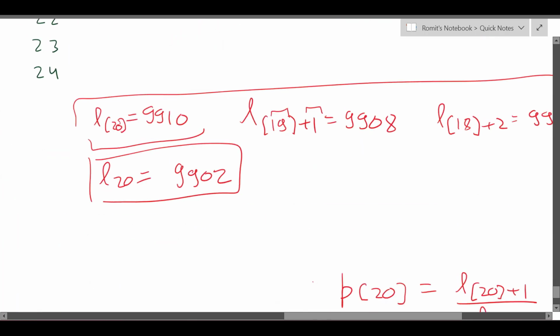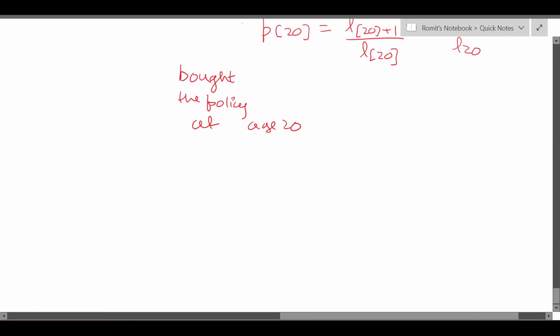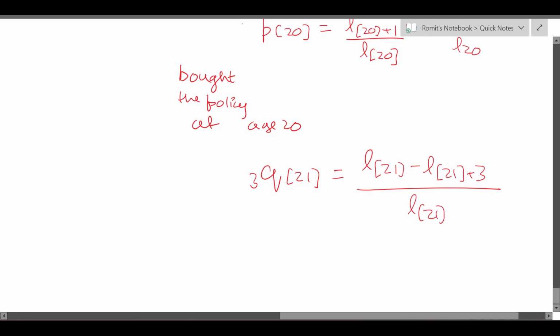Let's say I want to calculate 3q[21]. Okay, let's say this is what I want to calculate. So it will be equal to L[21], they've just bought the policy, right, minus L[21]+3, divided by L[21], right?